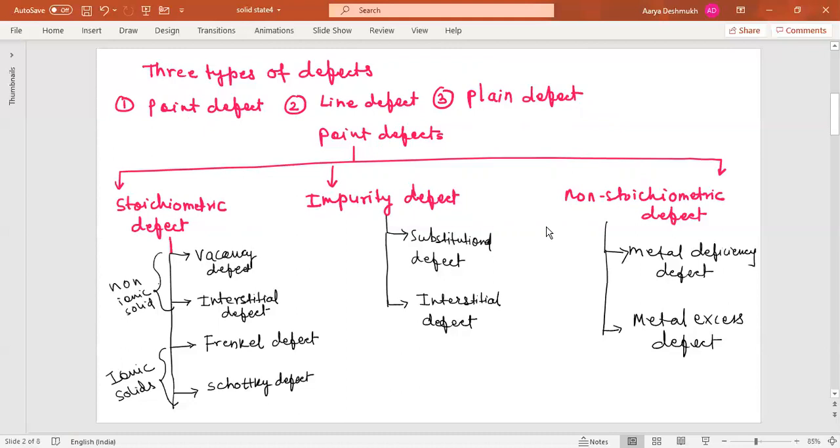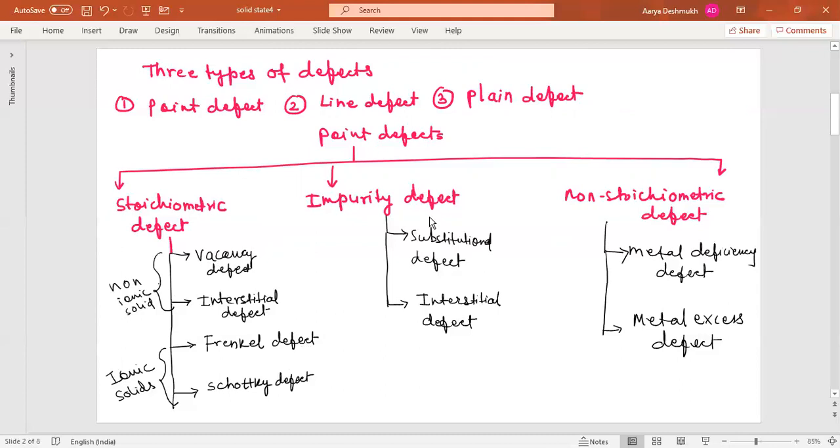Now, as the name suggests, stoichiometry means stoichiometry of the compound. It remains unchanged in case of stoichiometric point defects, and these stoichiometric defects are further classified as vacancy defect, interstitial defect, Frenkel defect, and Schottky defect. Now, out of these four types, the first two are related to non-ionic solids. Means these defects are shown by non-ionic solids, whereas ionic solids show Frenkel defect and Schottky defect. So you remember this thing.